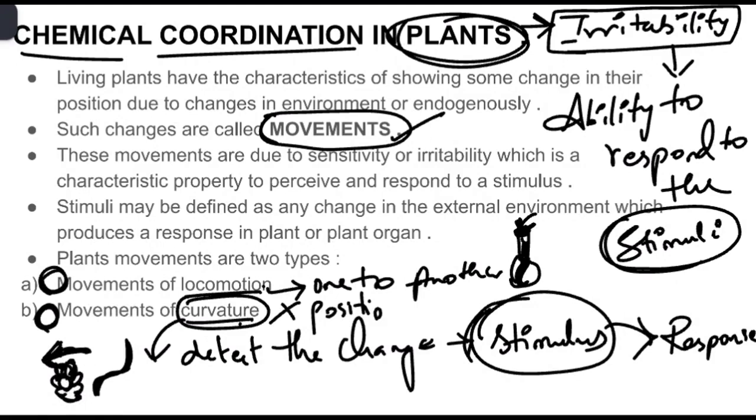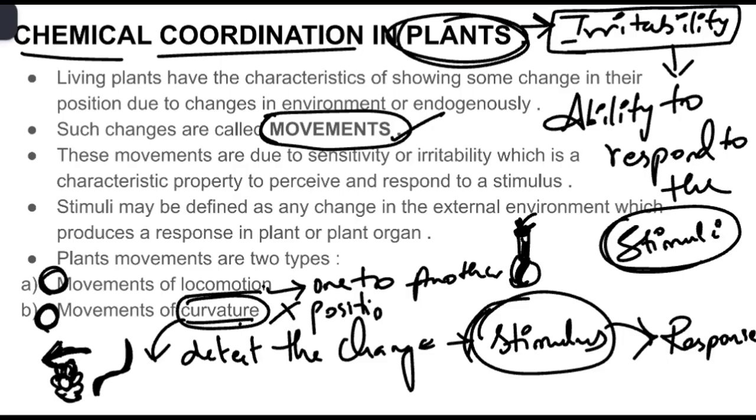Here the plant is not moving from one place to another, but the plant part is changing its position while in a still state, bending or showing some curvature. Even though the plant seems still, it is constantly responding and adjusting to its environment through chemical signals.